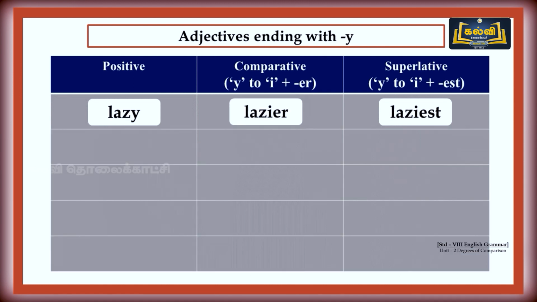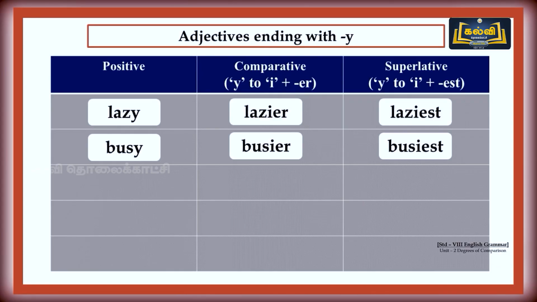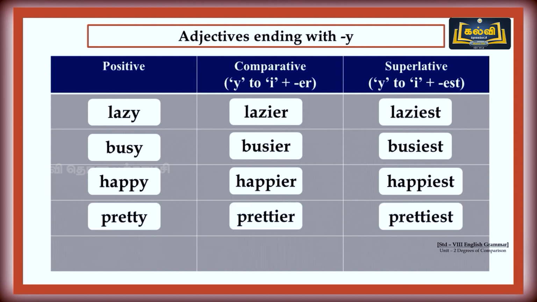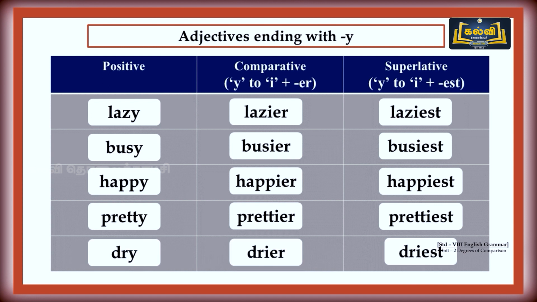Lazy, lazier, laziest. Are you lazy? No. We are not lazy always. We are always brisk. Good. Busy, busier, busiest. Happy, happier, happiest. Pretty, prettier, prettiest. Dry, drier, driest.